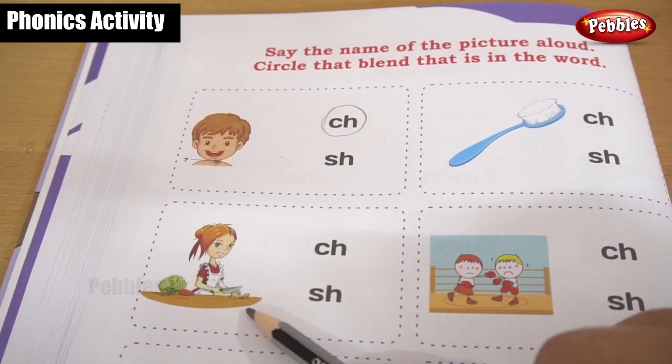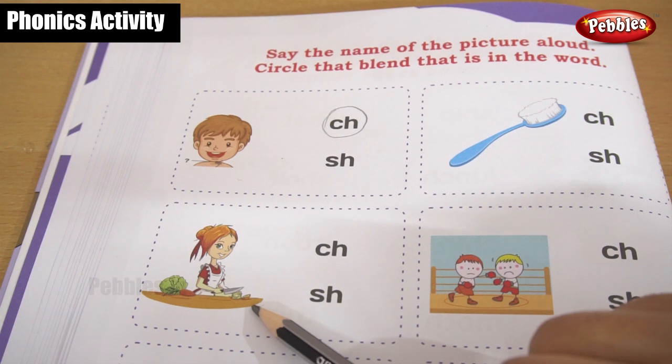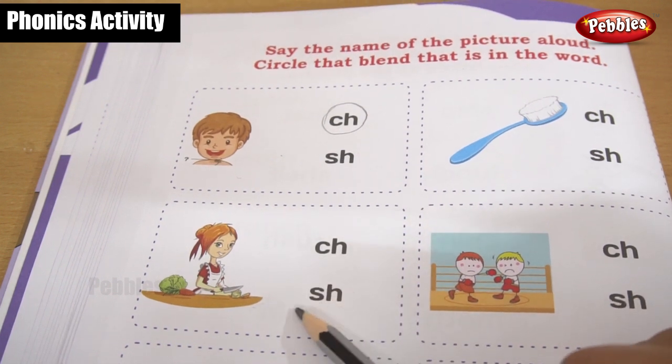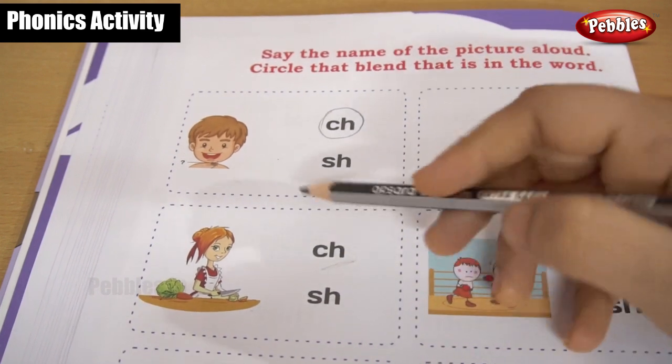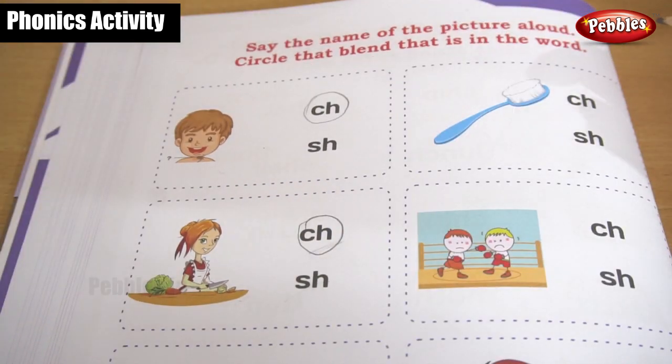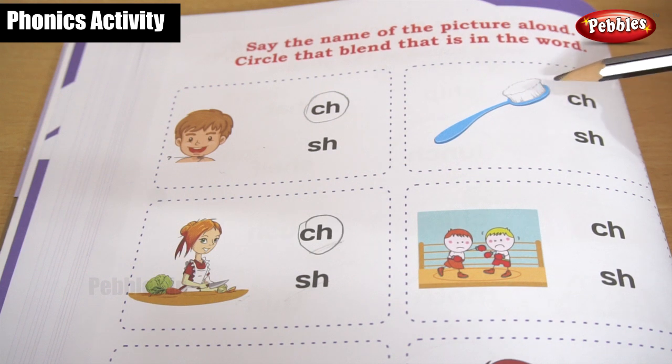She is chopping. Chopping means cutting the vegetable. She is cutting the vegetable. That's chop. Chop. Not shop. Chop. Chopping. Okay, let's look at this picture, children.